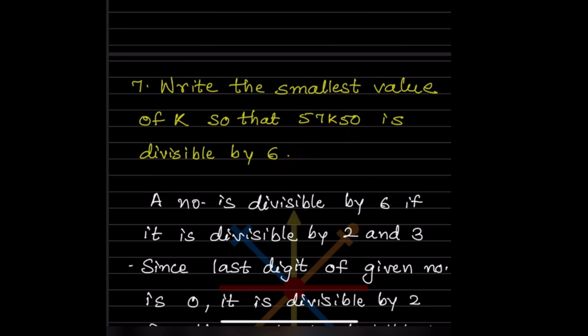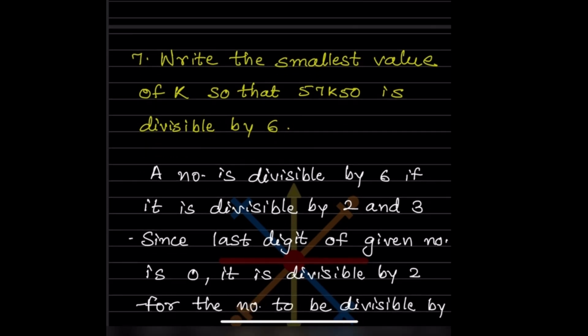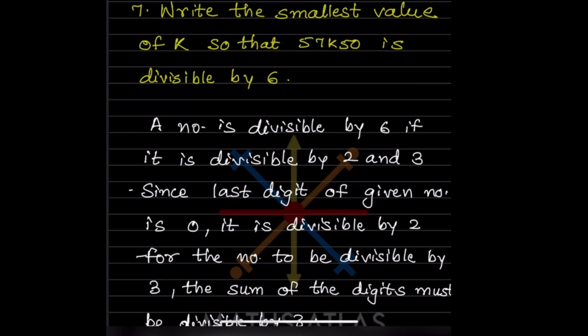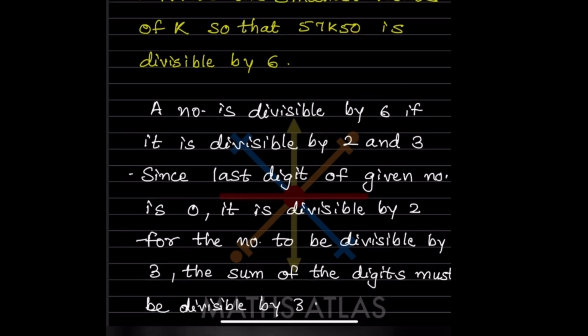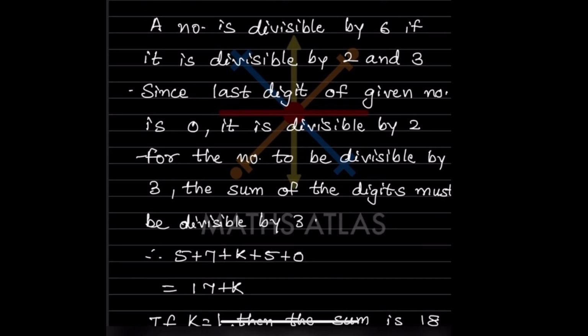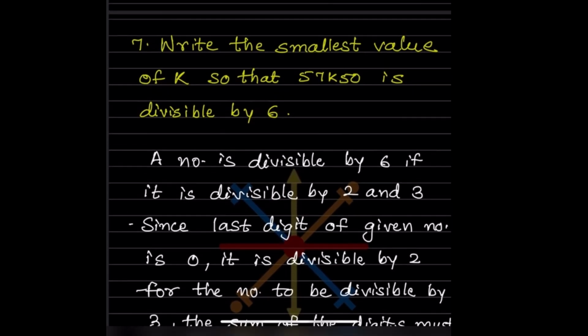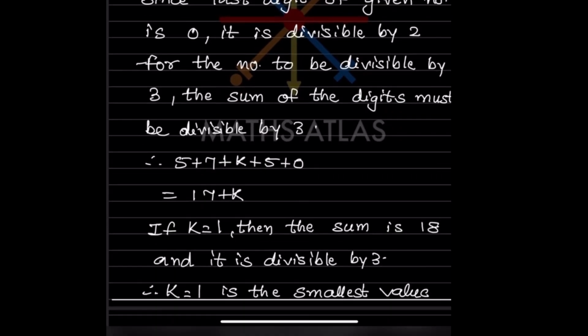So now first we should know the divisibility rule of 6. A number is divisible by 6 if it is divisible by both 2 and 3. Since the last digit of the given number is 0, it is divisible by 2, because if you have 0, 2, 4, 6, 8 in the units place, it will be divisible by 2. For the number to be divisible by 3, the sum of the digits must be divisible by 3. So when you add all these, 5 plus 7 plus k plus 5 plus 0, that is going to be